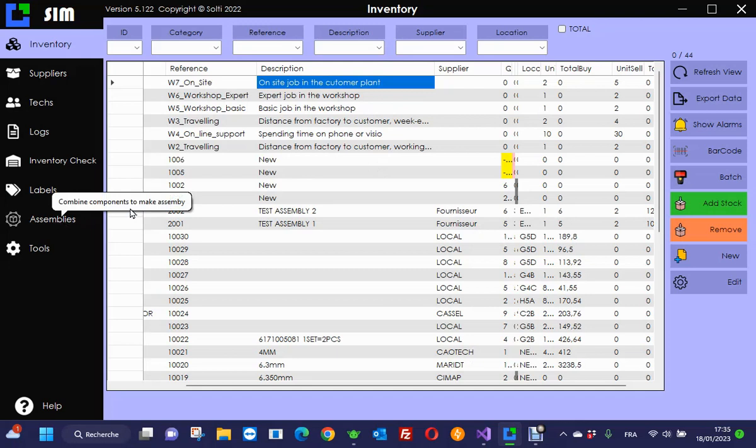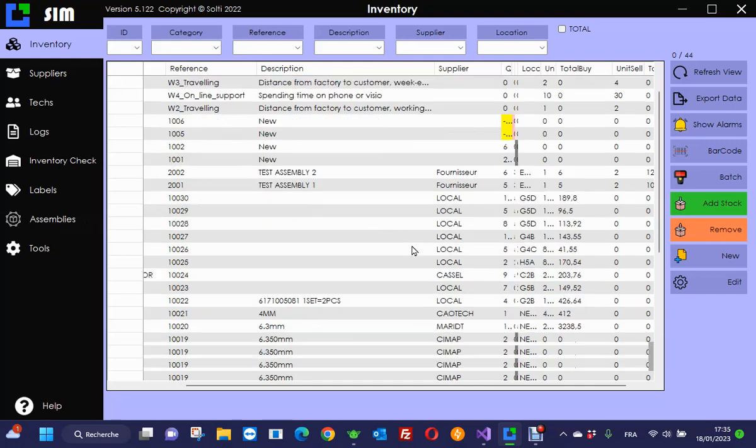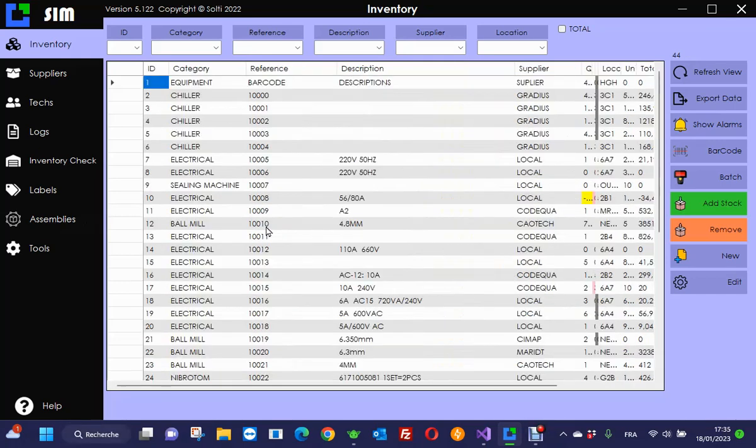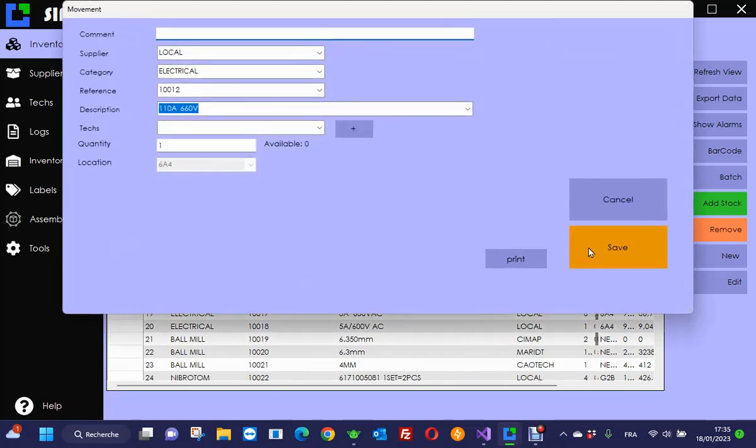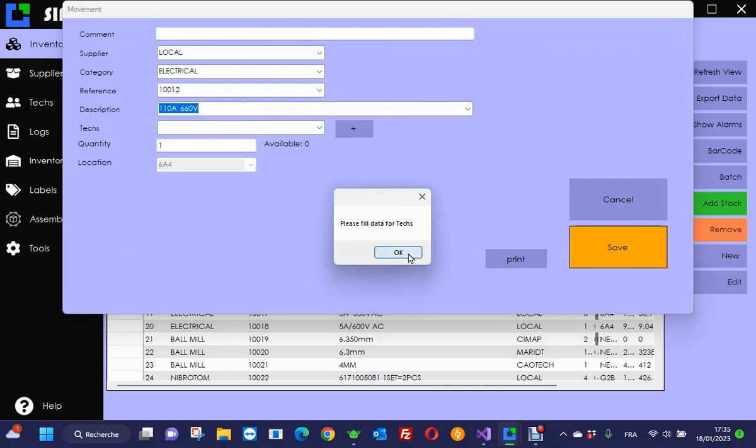Then, of course, when you do something, the guy can just select with the barcode or manually. Let's say he has installed a machine with this part. He will output this from the stock. One part, please. Fill in the tech.